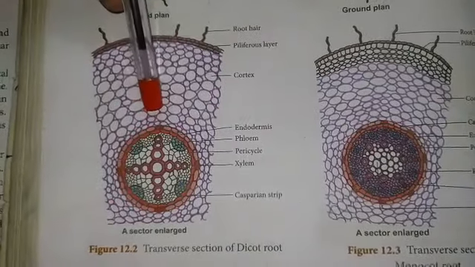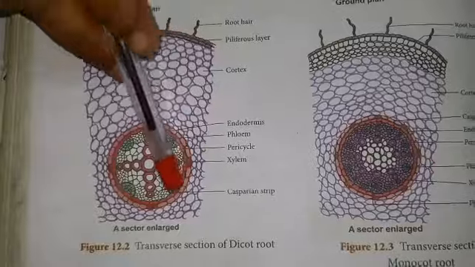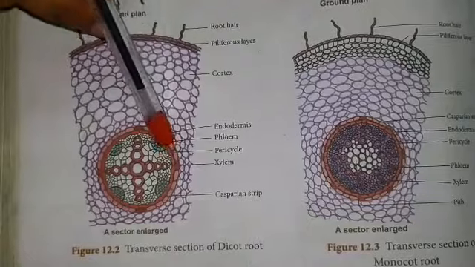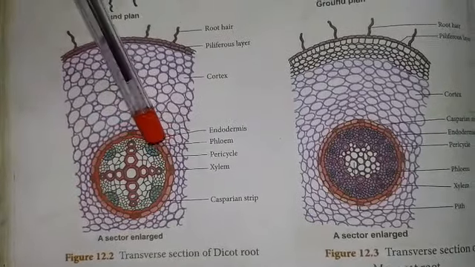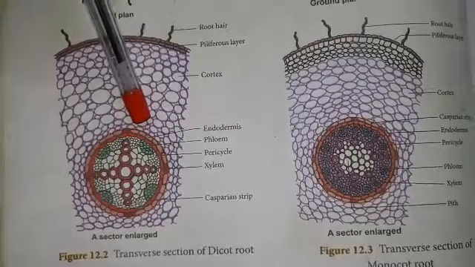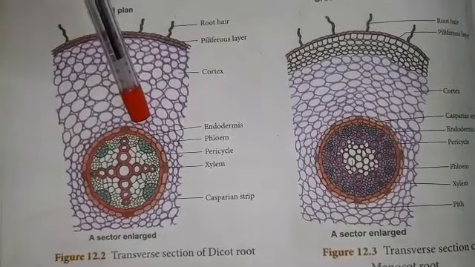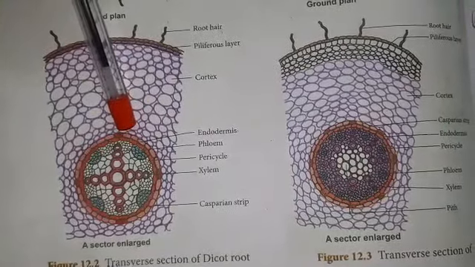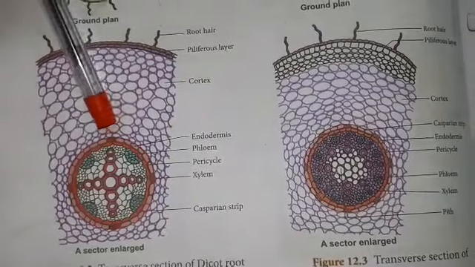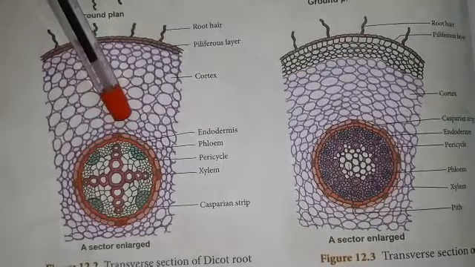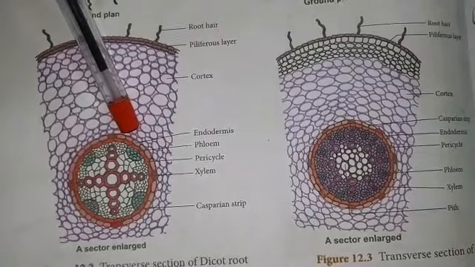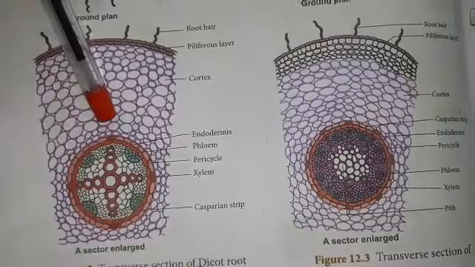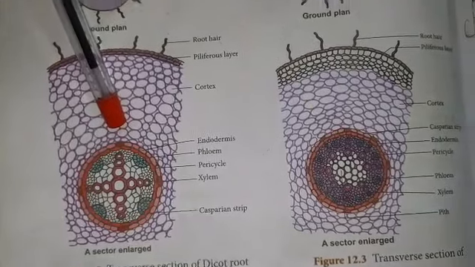Next topic is endodermis. The endodermis is made up of a single layer of barrel-shaped parenchyma cells arranged without any intercellular spaces. They completely surround the stele region. The endodermis is the innermost layer of the cortex. In roots, the endodermis has band-like thickening made up of suberin and lignin and some carbohydrates in the form of Casparian strips. It was first discovered by Caspary, so it is called the Casparian strip.